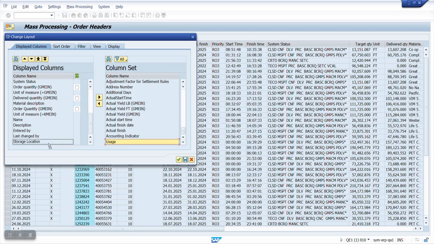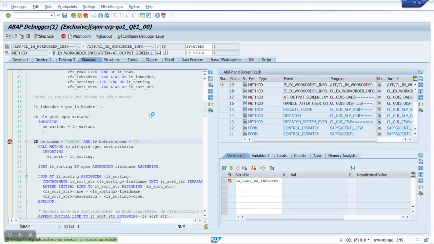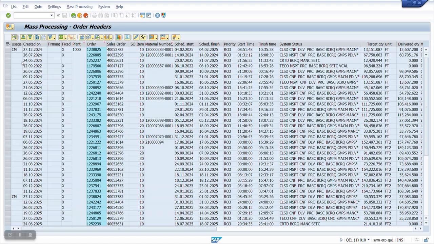So let's put it right here, put it on top and hit check. All right, that's our new column in COHV, which is a standard transaction in SAP.